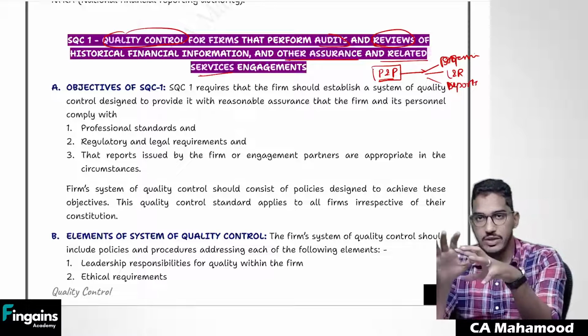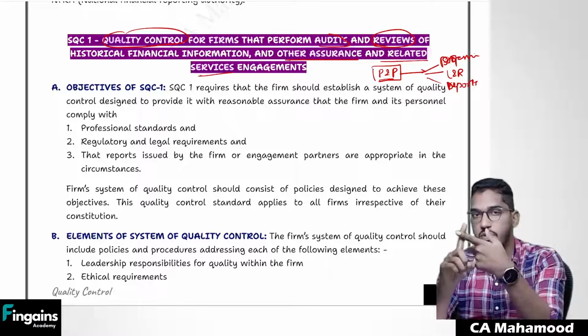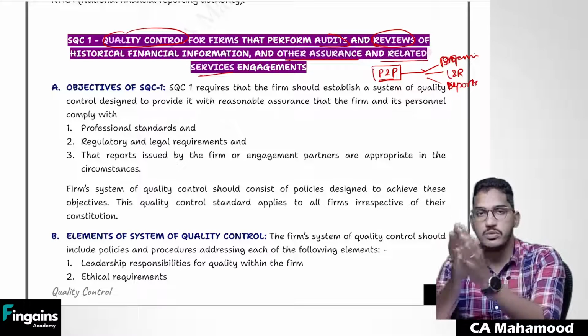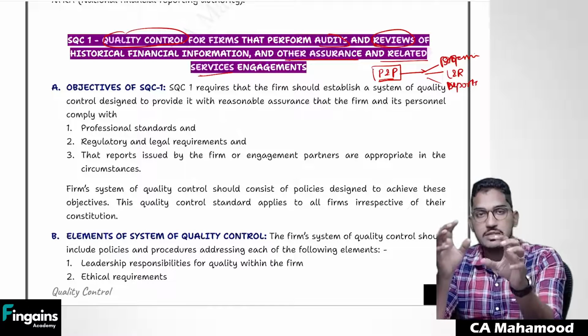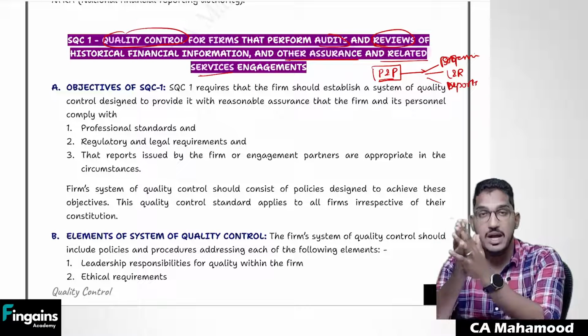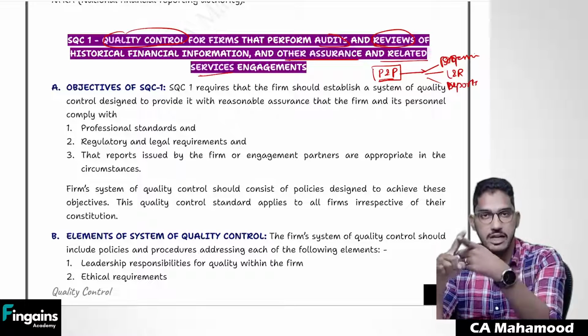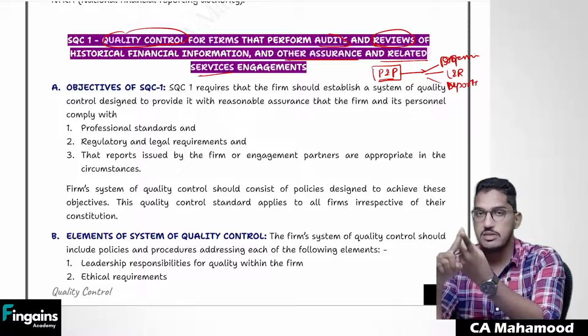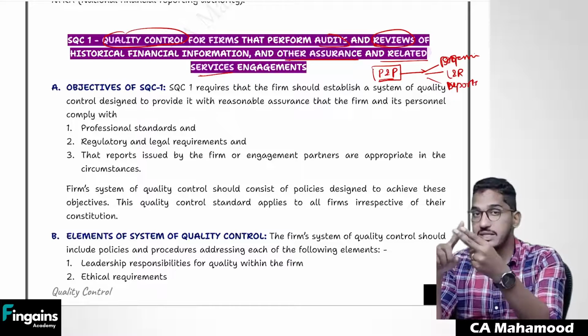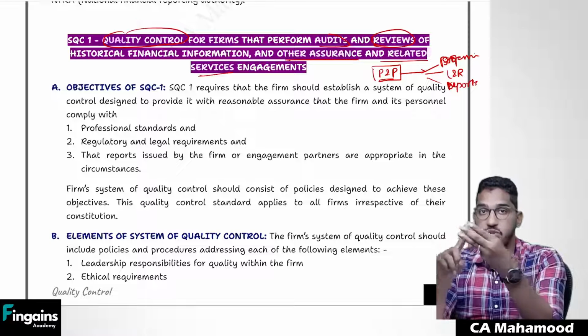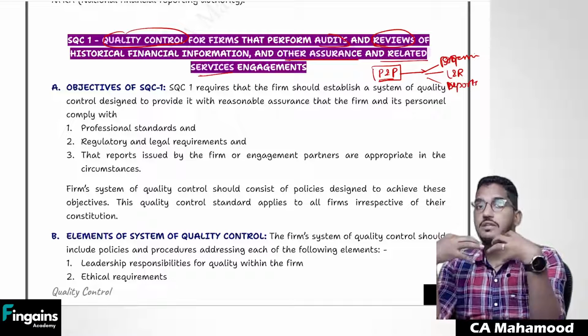If you want to maintain quality as a firm, you need to have a system of some policies and procedures. In your firm, you have to establish some policies and procedures, and those policies and procedures should give you confidence that by following them, whatever work we have done is as per professional standards, as per laws and regulations, and whatever reports we have given are appropriate. That confidence you should get.